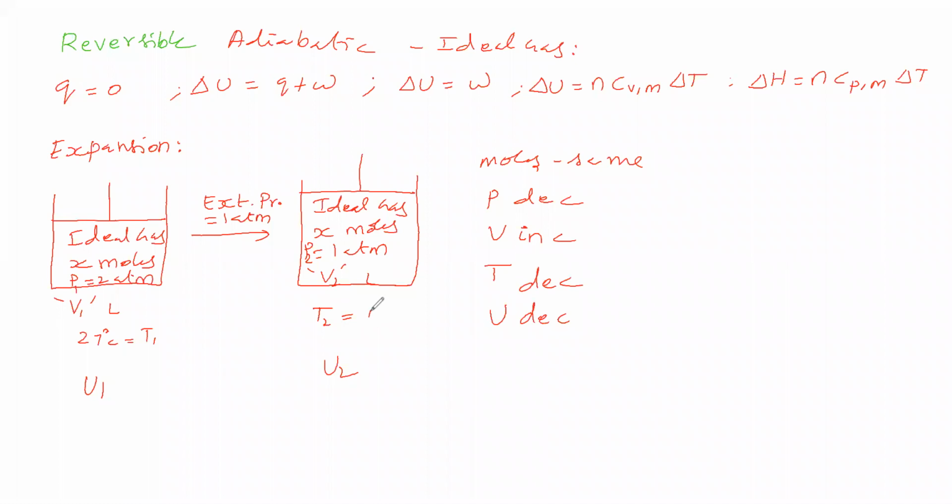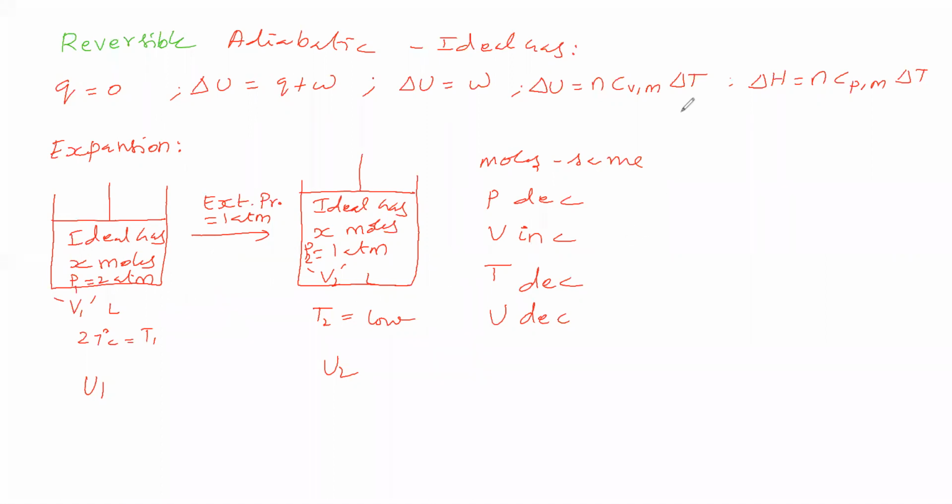So in the adiabatic expansion, pressure, volume, temperature and internal energy change like this. Of course, we have taken this step as an irreversible step, but even for reversible the same thing will happen. There is no change at all.